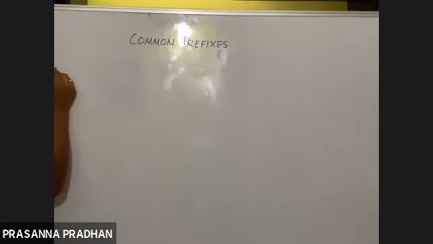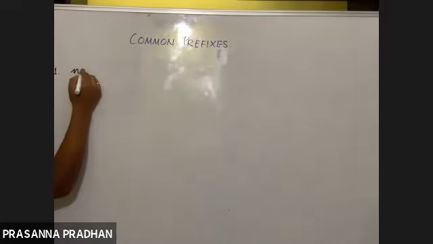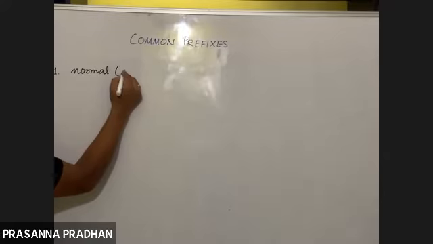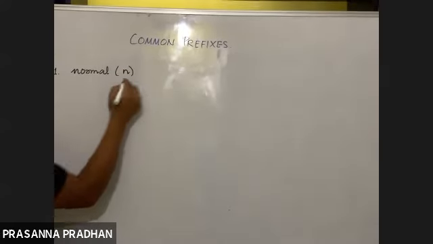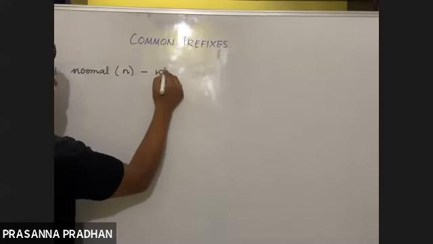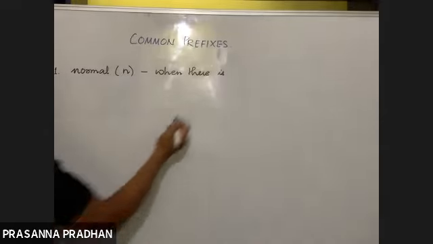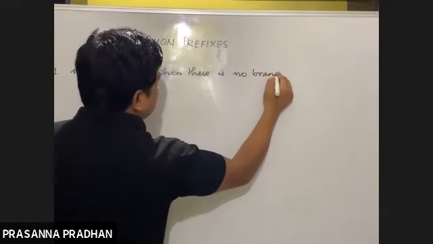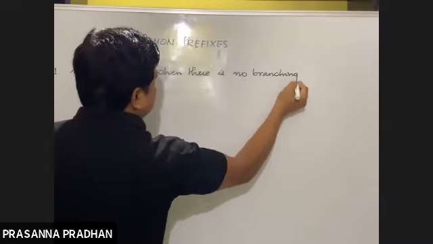So, number 1 common prefix is normal. So, when do you use the prefix normal or just n? When there is no branching.